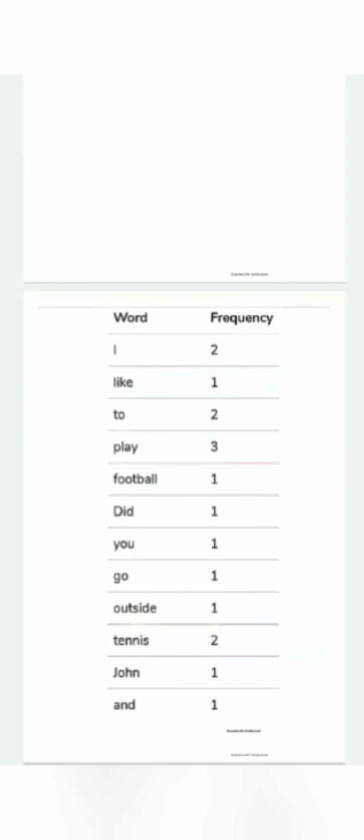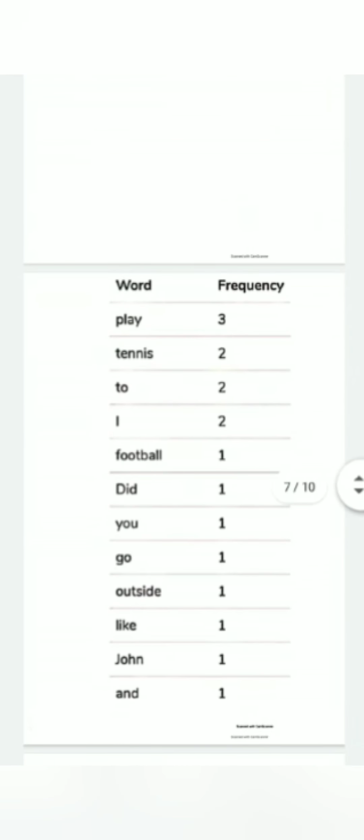Similarly, the frequencies of all the words are given in the form of a dictionary. After creating the dictionary, we need to sort it in descending order. So this is the result after sorting the dictionary in descending order.